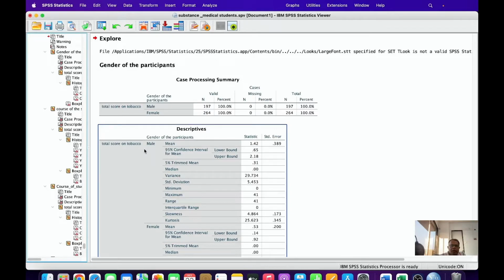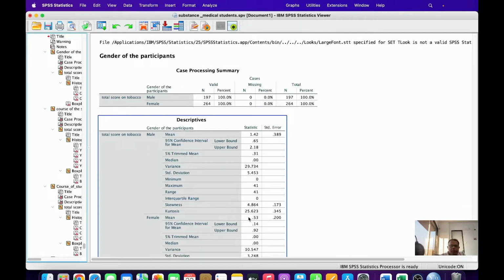So gender wise it has a mean score. The total on tobacco is 1.42, and 0.53.